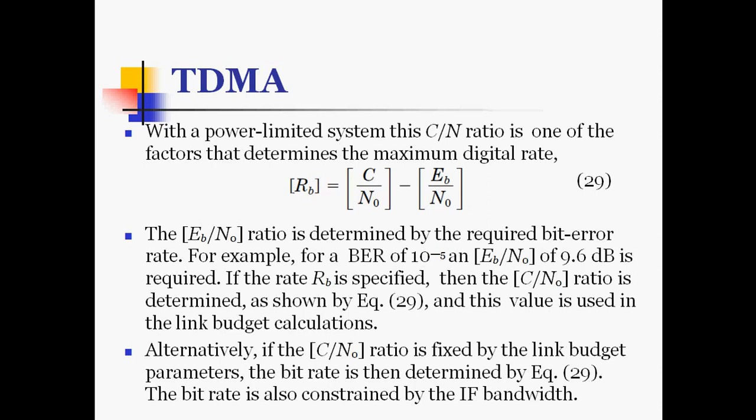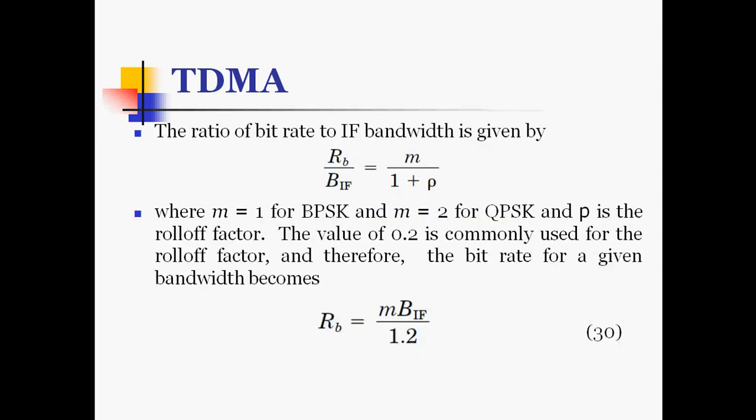Already we have seen the link budget. Alternatively, if the carrier to noise ratio is fixed by the link budget parameters, the bit rate is then determined with RB equal to C by N0 minus Eb by N0. The bit rate is also constrained by the intermediate frequency bandwidth, the IF bandwidth.